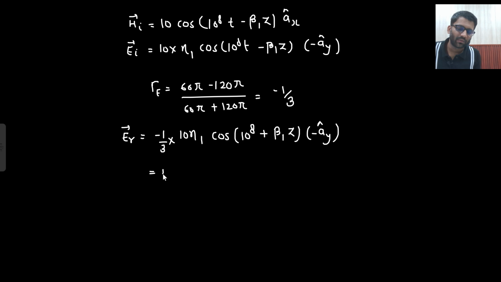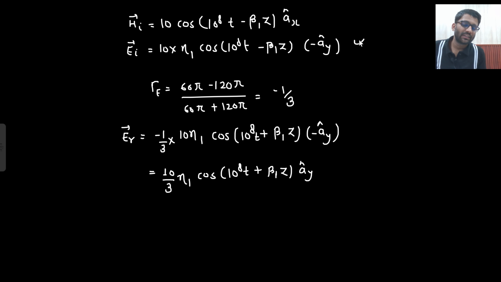And if you write it down, what you get? This minus and minus is getting cancelled. So 10 by 3 neta 1 cos 10 to the power 8 t plus beta 1z ay cap. So this was in minus ay, this is in plus ay. So electric field has changed its direction.